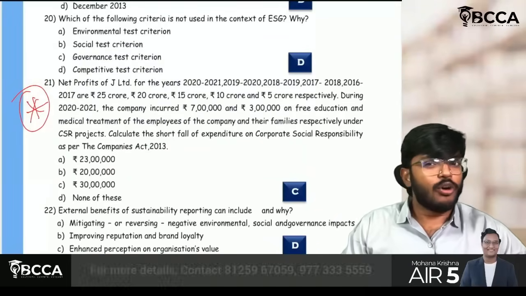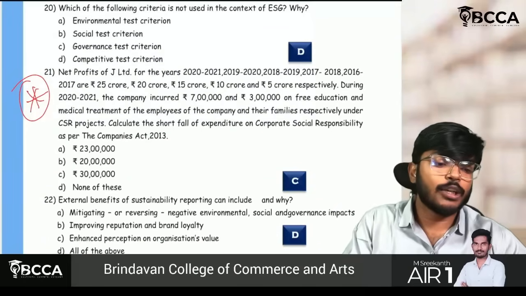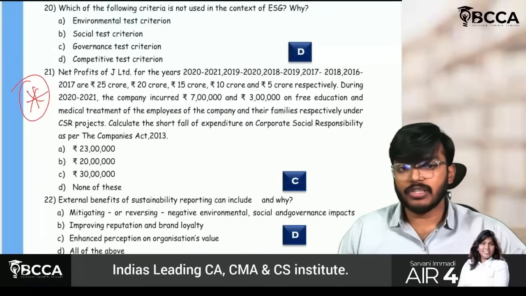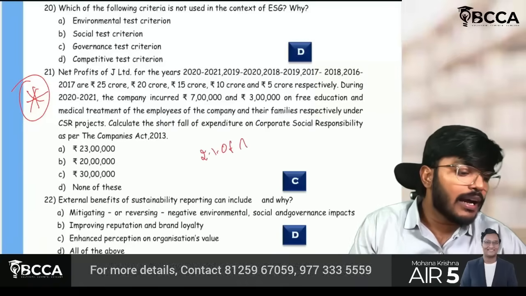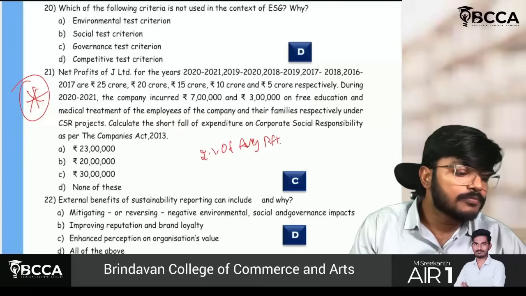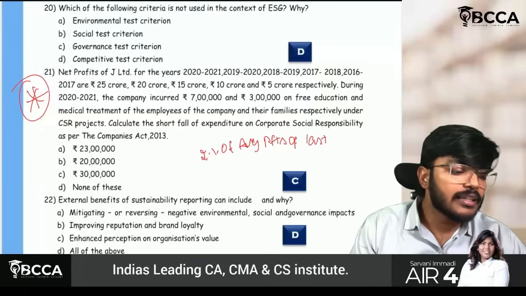CSR point, we already know that. CSR is 2% of the average profit of the last 3 financial years.